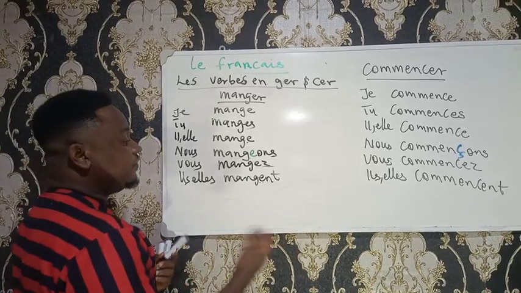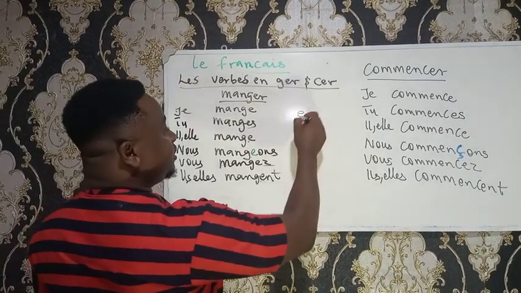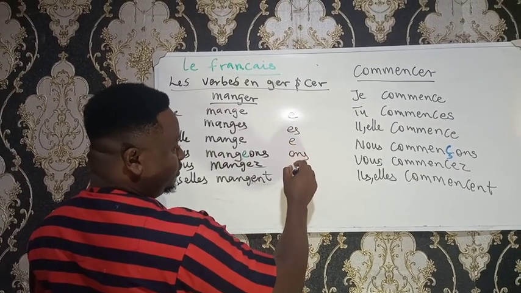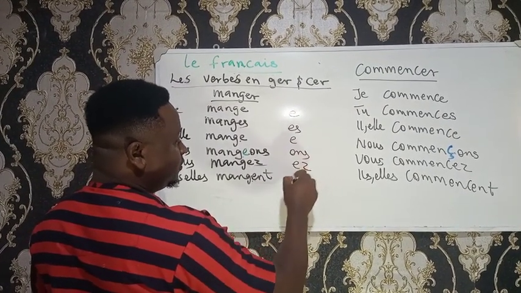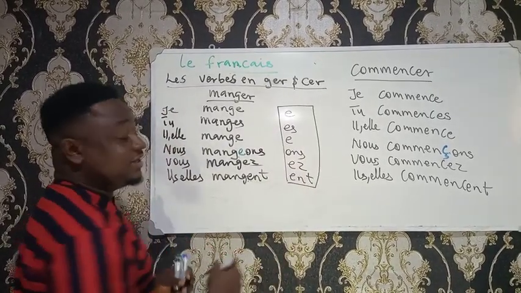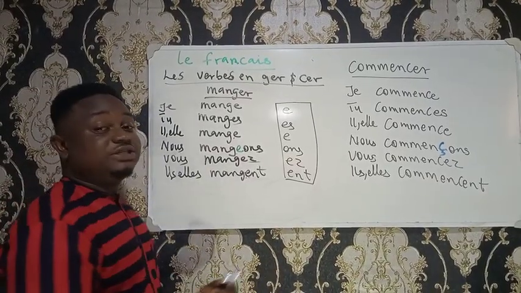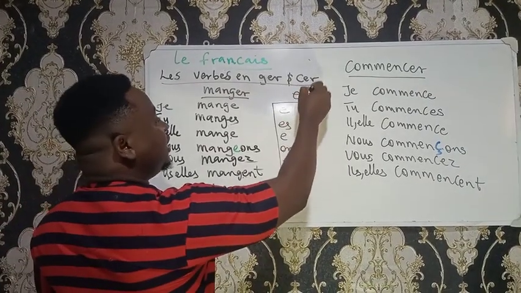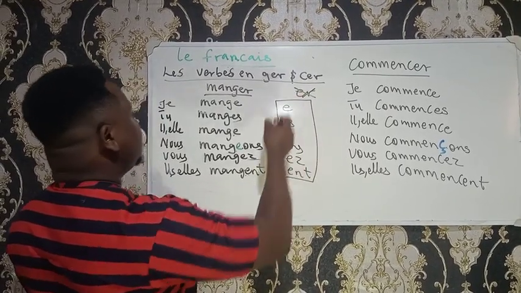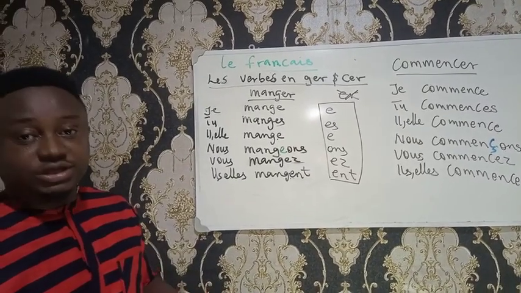Therefore, in French, we have what we call the endings of the verbs, which in the present tense are the following. So we have this as the endings of the verb. Usually, for you to conjugate a verb, you just remove the ER and begin to put in these endings according to the subject, and then you get your conjugation correct.